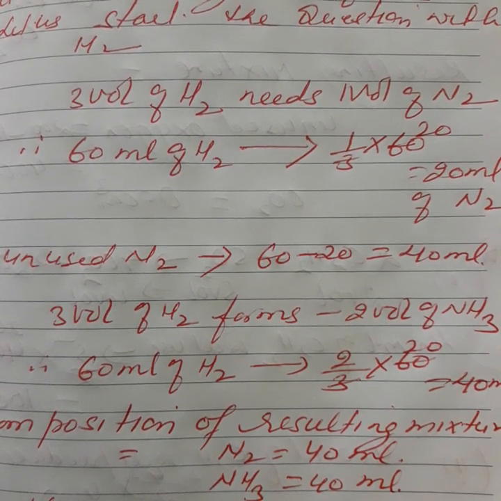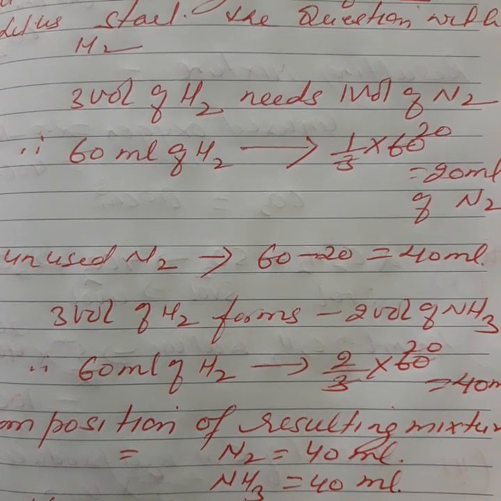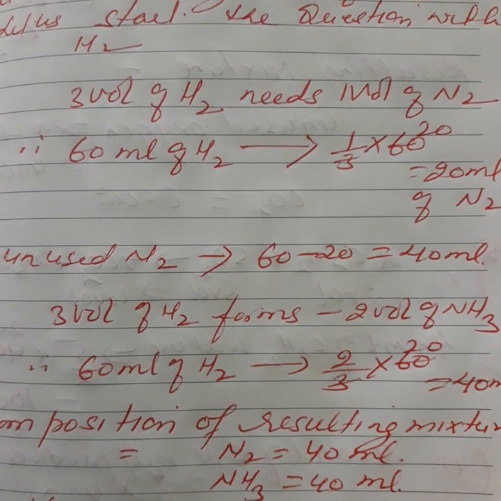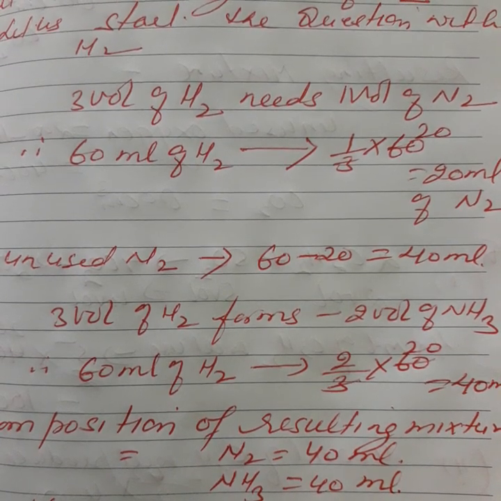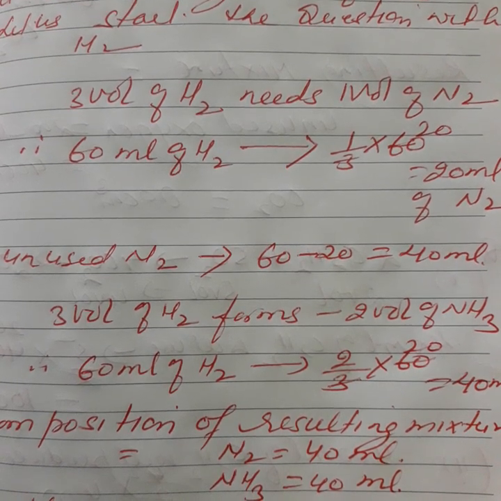3 volume of hydrogen needs 1 volume of nitrogen. Therefore 60 milliliter of hydrogen will consume 1/3 into 60. It means 20 milliliter of nitrogen will be consumed in this reaction.